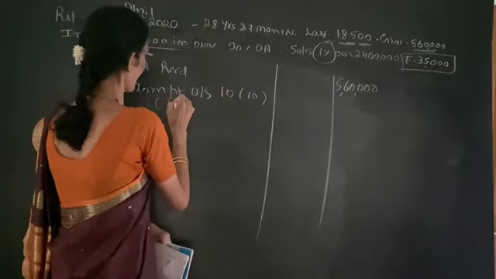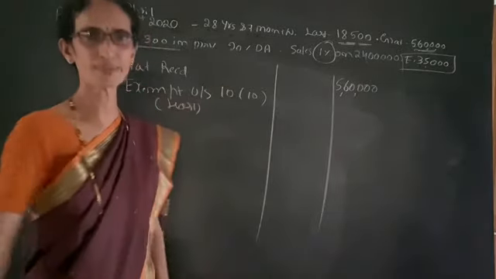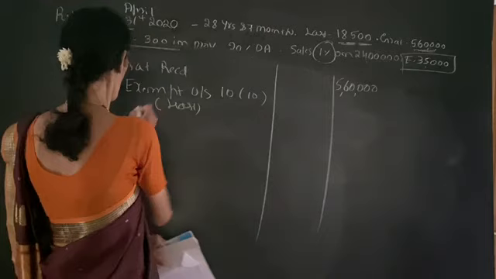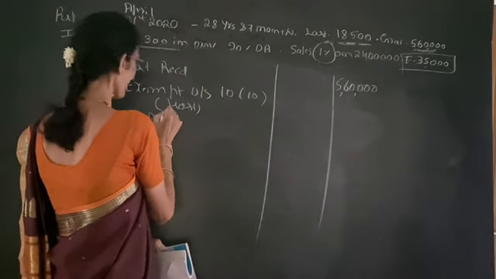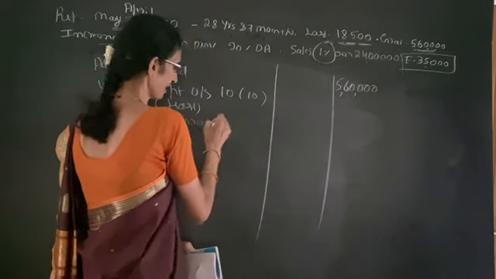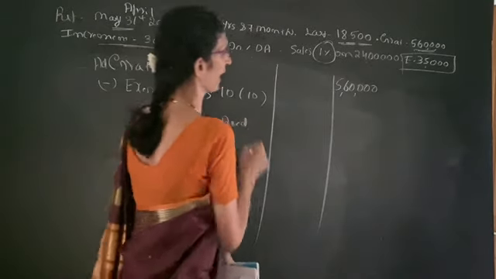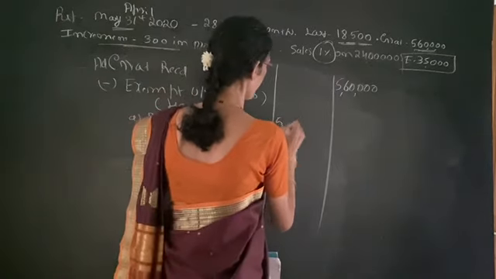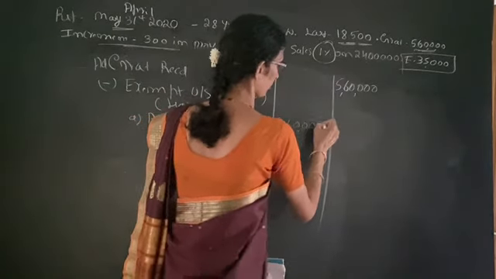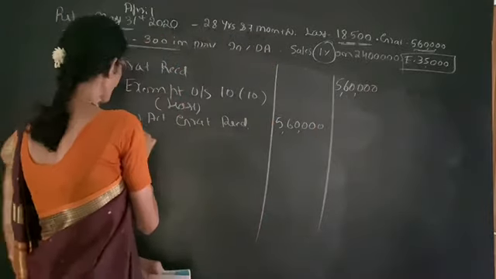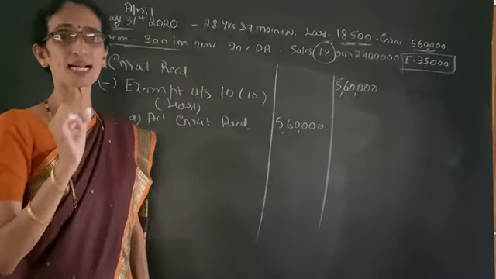Within bracket we have to write least. That means least of the following. Under that number A is actual gratuity received. Actual gratuity received is the same, 5,60,000.